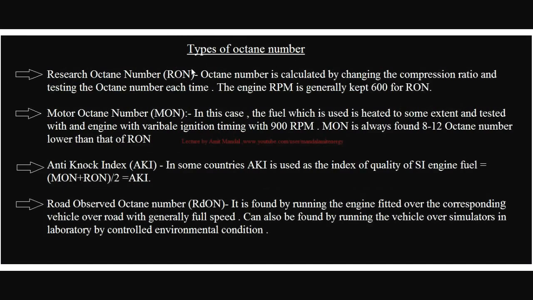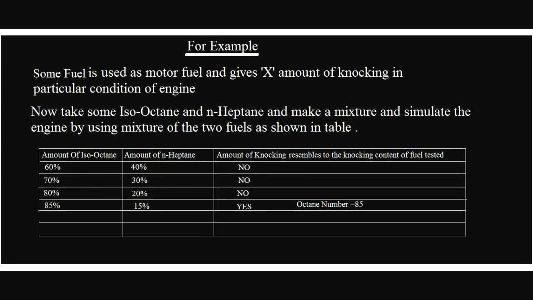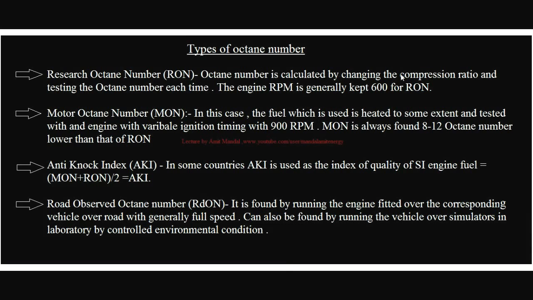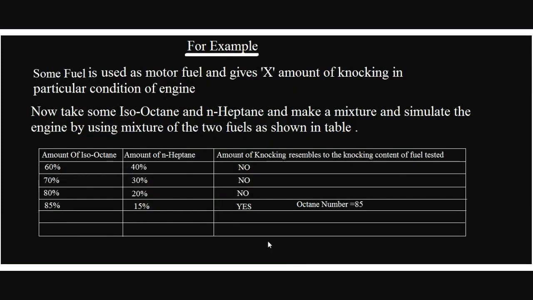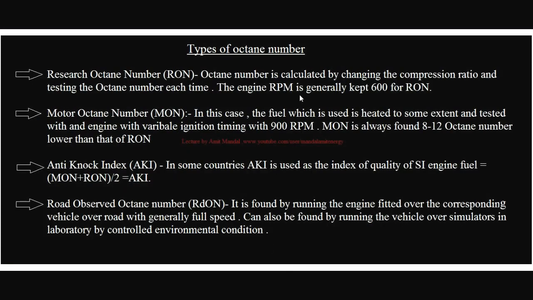One type is the research octane number. Research octane number means this exercise is done with the engine made to run at 600 rpm and with varying compression ratio. That is, the entire exercise is done for 600 rpm and varying compression ratios. Okay, now what is motor octane number?